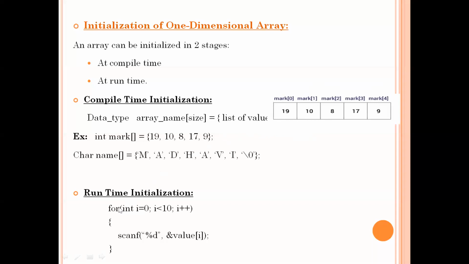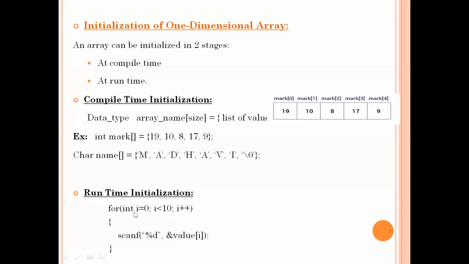Right. So first of all we need to take one for loop for moving till the end of the array, and every time the value will be incremented and the value will be stored in the array using this statement. First, using the scanf statement, we will take the integer value, ampersand value of I, which indicates that wherever the current index is pointing, in that position the value will be placed.